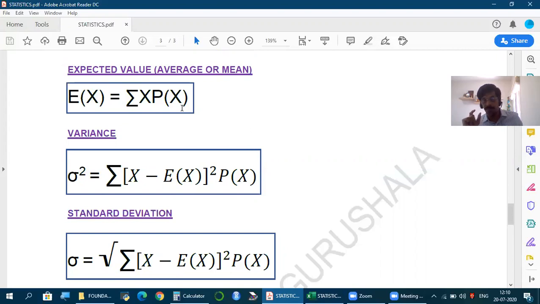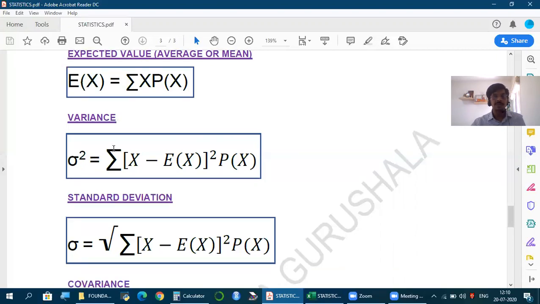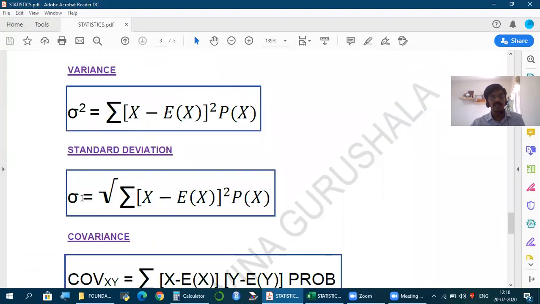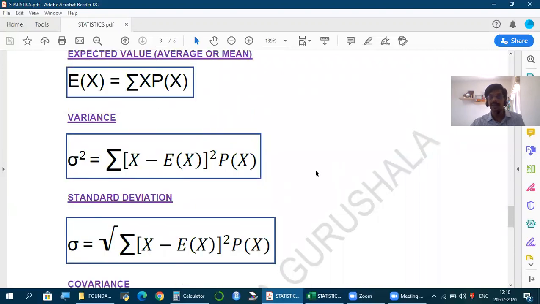The term expected is what we use whenever it's a probability distribution. Variance, so from each value of x minus the mean square into probability that you take total. And whatever variance you get, square root is always standard deviation. As usual, if you need standard deviation by mean, you can get CV, coefficient of variation.